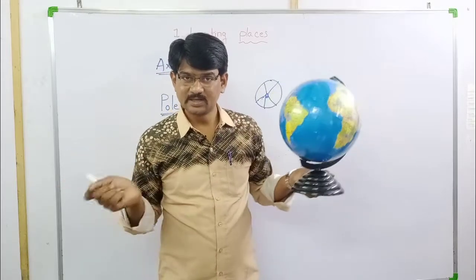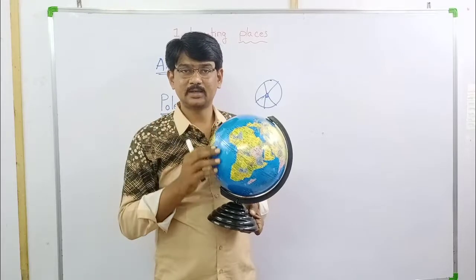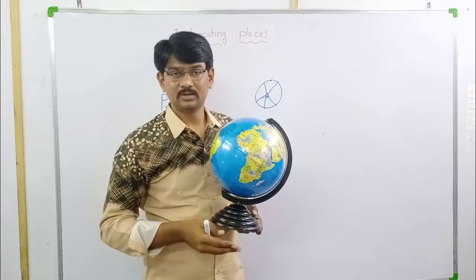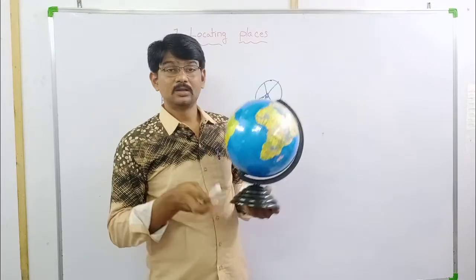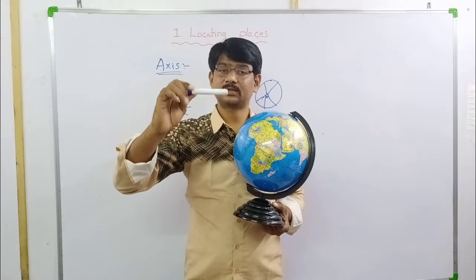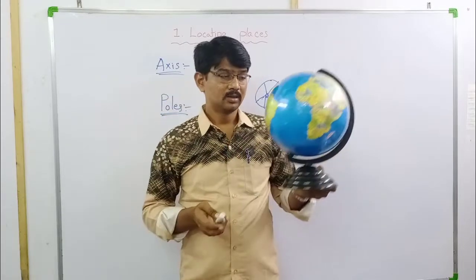Why? If the wheels are not moving, how can the car move? How can the bicycle move? How can the bike move forward? Are you getting what an axis is? Axis means the thing which can rotate.